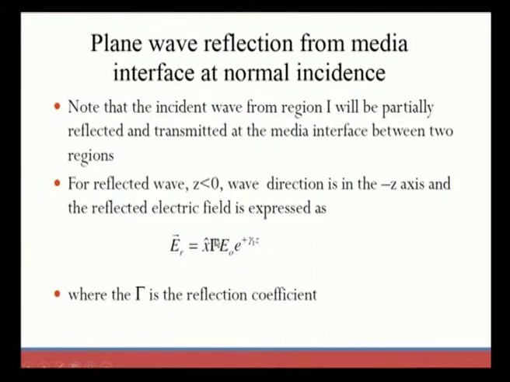So, E R, which is a vector, equals x cap gamma E naught e to the power of plus gamma 1 z. Here the capital gamma represents the reflection coefficient.